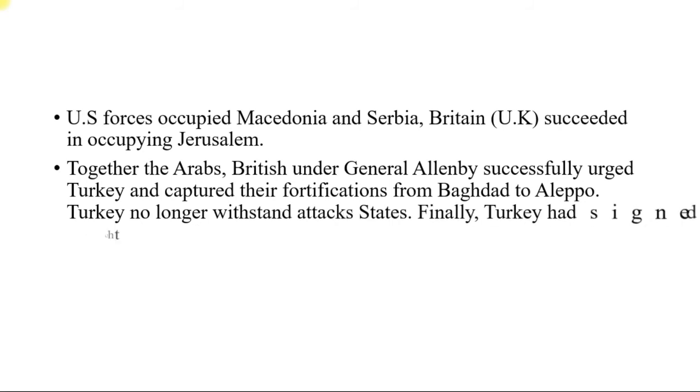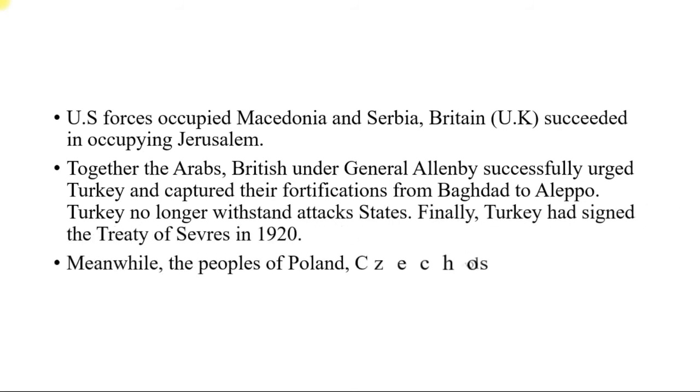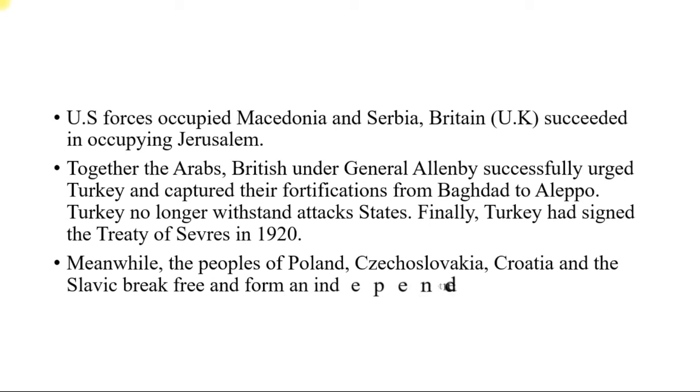Britain succeeded in occupying Jerusalem. Together, the Arabs and the British under General Allenby successfully pressed the Turks and captured their fortifications from Baghdad to Aleppo. Turkey could no longer withstand the attacks. Finally, Turkey signed the Treaty of Sevres in 1920.